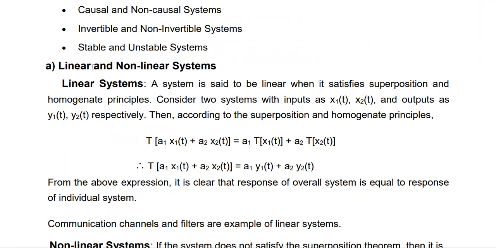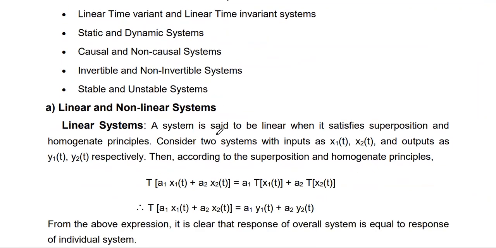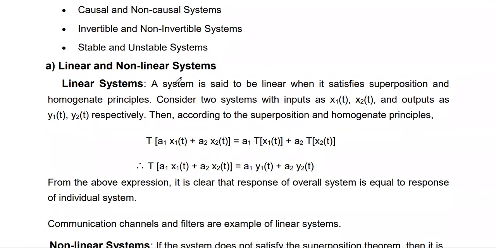In the classification of systems there are so many types: linear and non-linear system, time variant and invariant system, static and dynamic system, causal and non-causal, invertible and non-invertible, stable and unstable. What is meant by a linear system? A system is said to be linear when it satisfies the superposition and homogeneity principle.